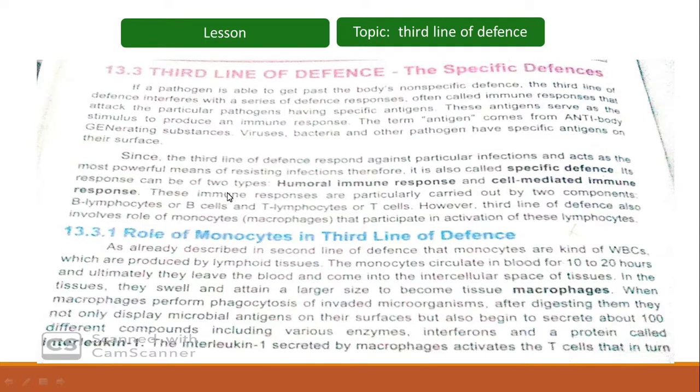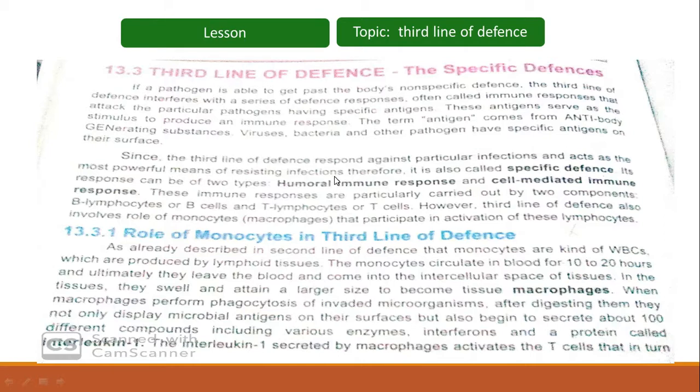Its response can be of two types: humoral immune response and cell mediated immune response. So the third line of defense is very specific, and it is the most powerful means of resisting different types of infections.